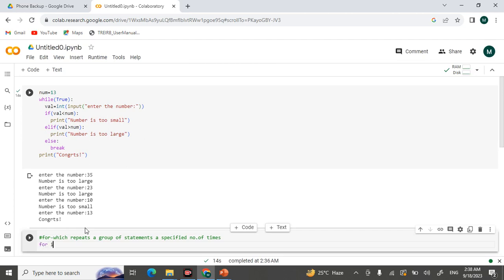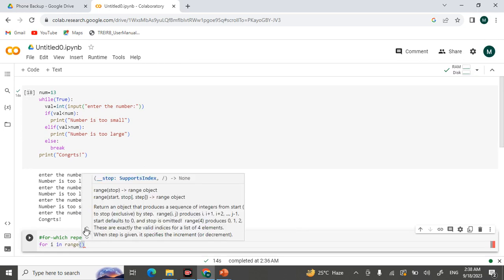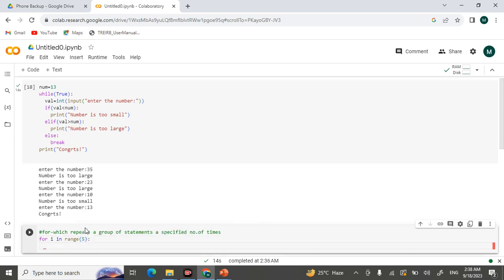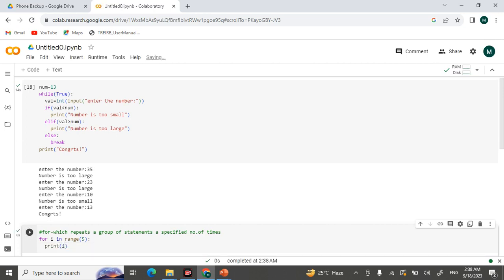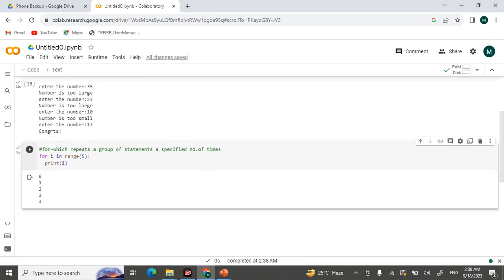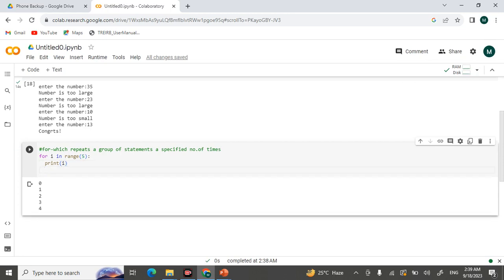For i, where i is a local variable, in is a membership operator, and range is a function. This will take a maximum of 3 parameters. Initially I am using just 5 here. Let me see it printing here. Every time it gets incremented by 1 by default, because the range function automatically starts from 0.